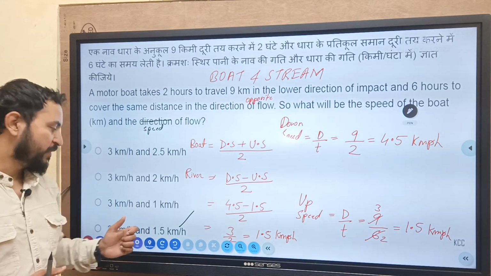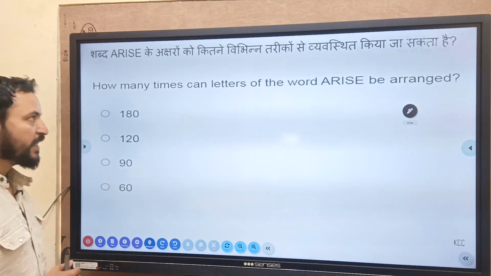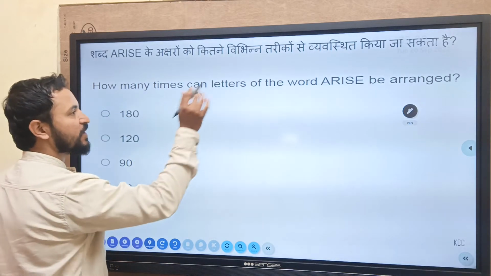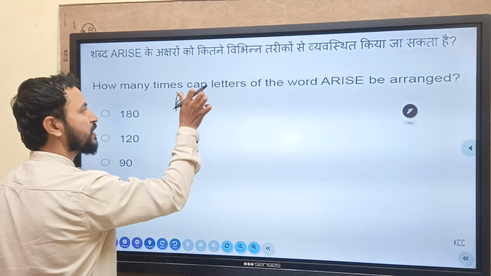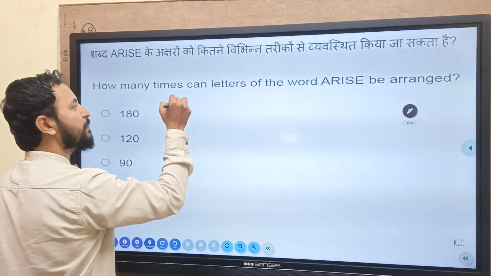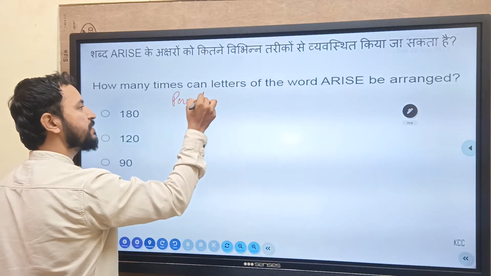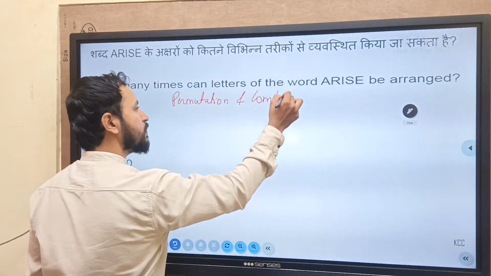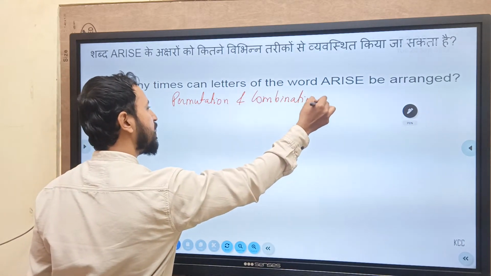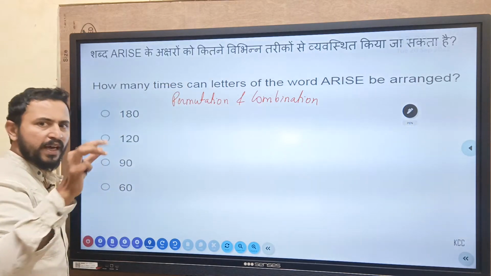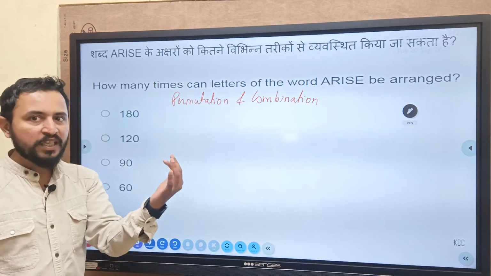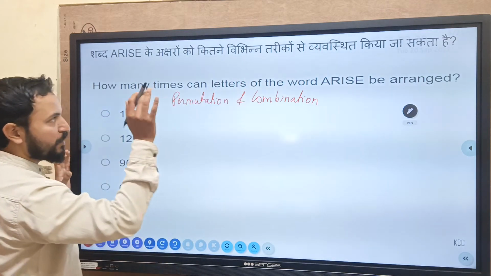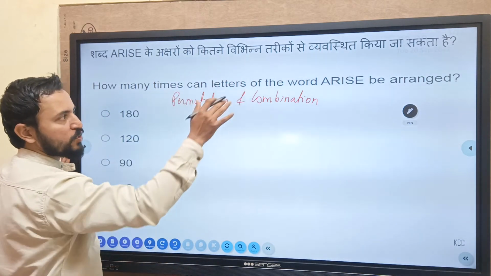I hope you have understood. Moving ahead to the next question. Next question asked in that examination was about permutation and combination. कौन सा lesson है ये? हमारा है permutation and combination lesson से. Okay, so this was the re-examination which was held last time. Re-exam. So maths paper compared to the previous paper, they had थोड़ा सा upgrade किया था. So simple question है वैसे तो permutation.